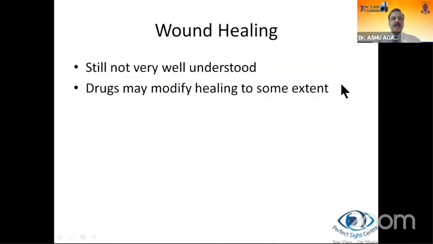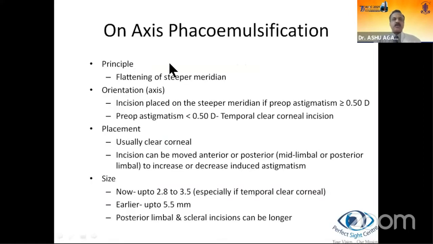And coming to wound healing, as I mentioned, it is not well understood. However, some drugs like topical steroids may modify healing to some extent. So on-axis phacoemulsification is, in principle, basically flattening of the steeper meridian. The axis of incision is placed on the steeper meridian if pre-op astigmatism is more than or equal to 0.5 diopters. If the pre-op astigmatism is less than 0.5 diopters, then I would suggest a temporal clear corneal incision.